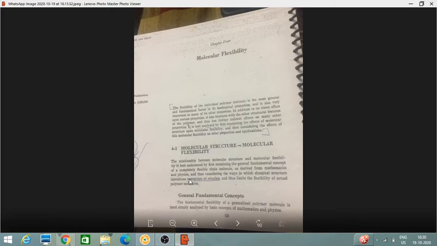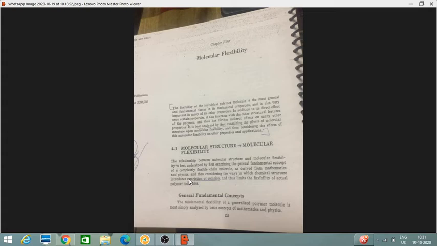Okay class, let's start unit 4, molecular flexibility. The flexibility of the individual polymer molecule is the most general and fundamental factor in its mechanical properties and is also very important in many other properties. As I said, in addition to its direct effect upon certain properties, it also interacts with the other structural features of the polymer and thus has further indirect effects on many other properties.